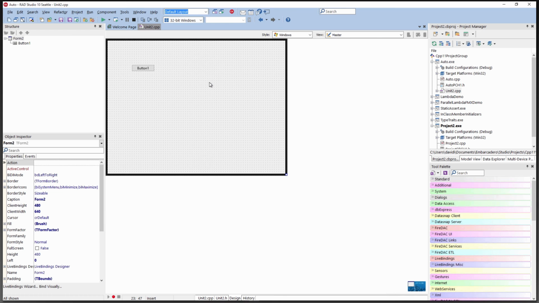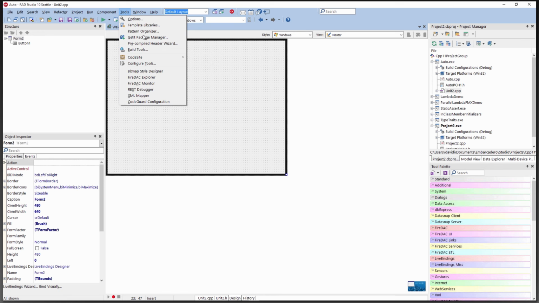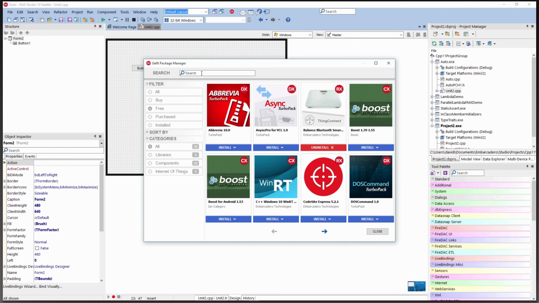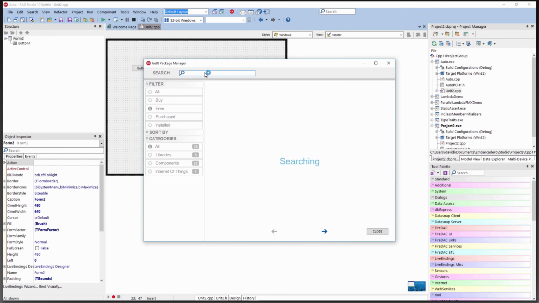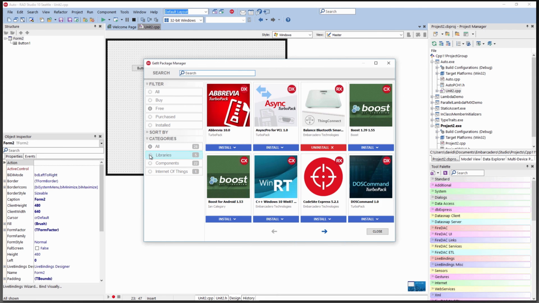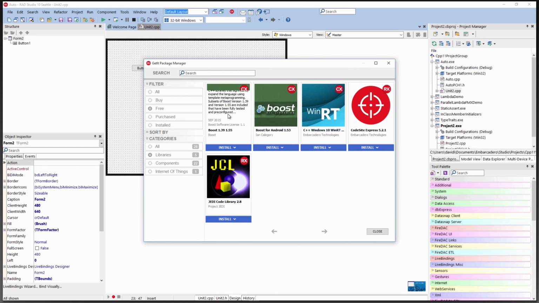So in the past, Boost has been part of the regular install, and now instead Boost is separated out so you can choose to install it using the GetIt package manager. You get that by going to the Tools menu. So you bring up the GetIt package manager, and you can filter, for example, you could say, show me Boost. You can say, show me all the free or show me just libraries and so on. And then here's that Boost 1.39 and 1.55 that's for 10 Seattle. And you can click install. I won't do it now because it'll sit there for a little while. But you can choose to install components that are out there in the GetIt package manager, including Boost.